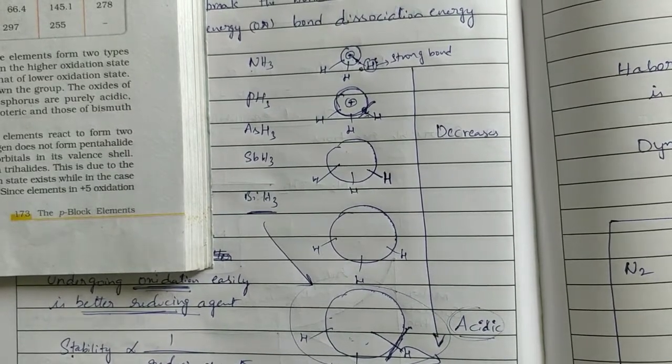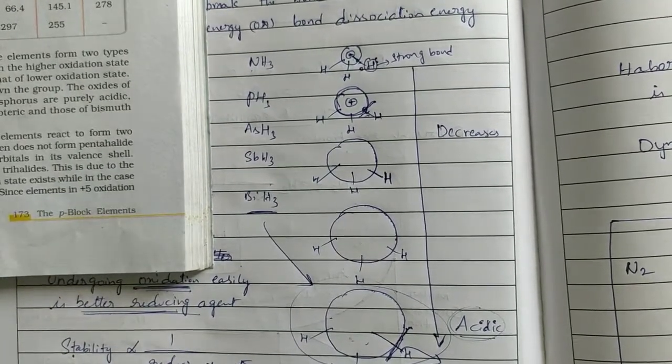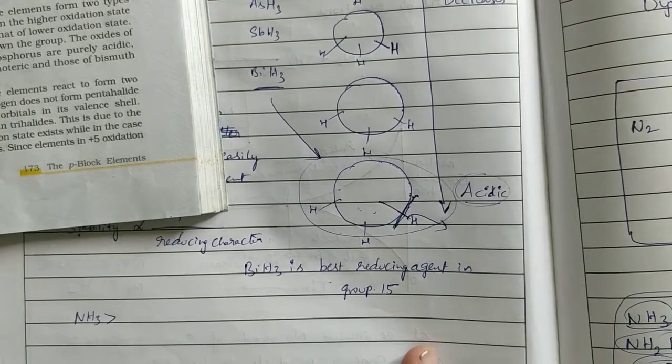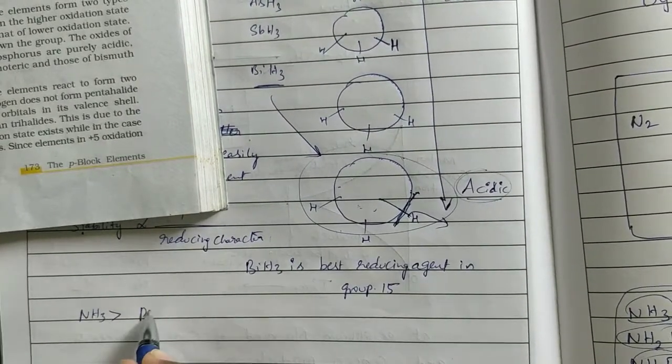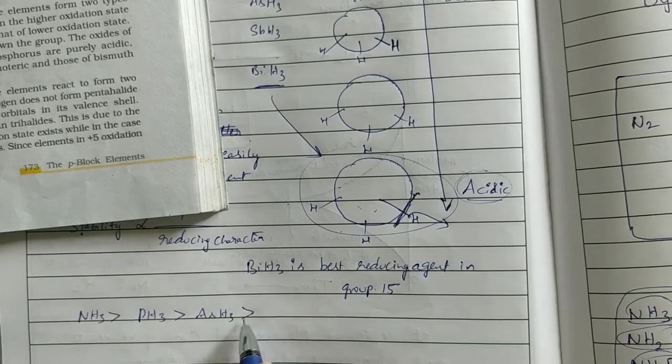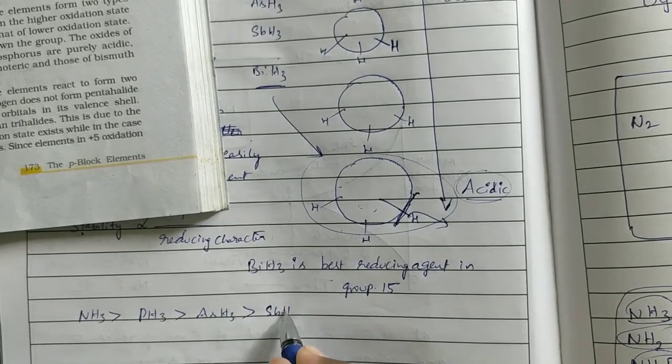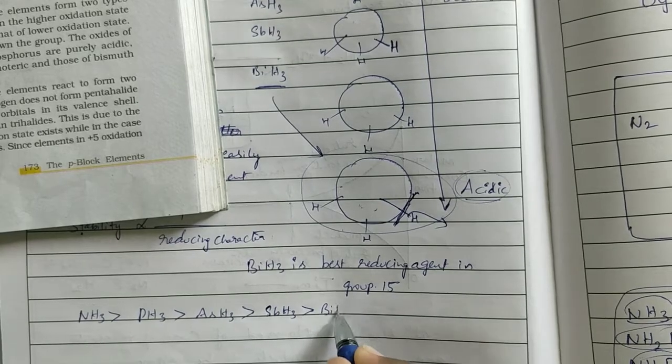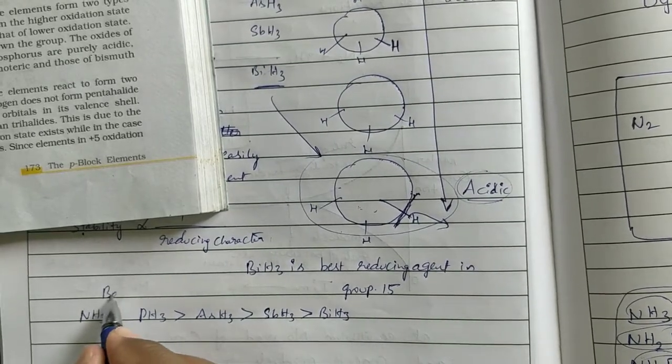So basic nature order is NH3 is greater than PH3 is greater than AsH3 is greater than SbH3 is greater than BiH3. This is basic strength order.